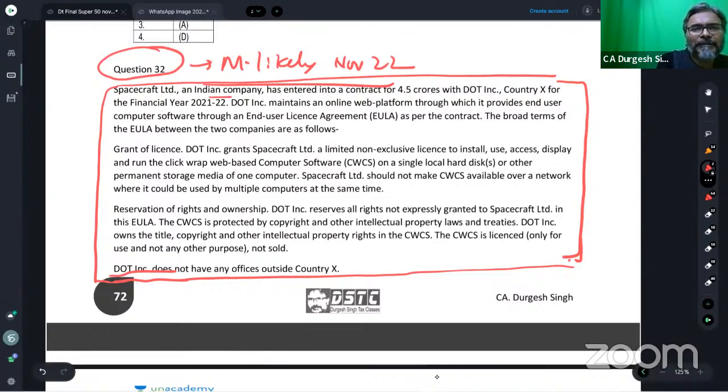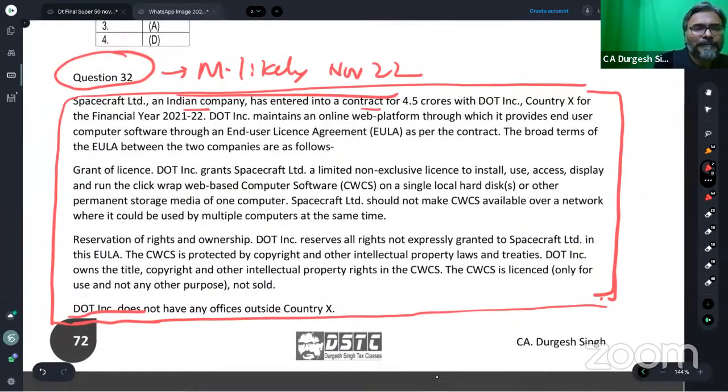Spacecraft Limited, an Indian company, has entered into a contract for 4.5 crores with DOT INC dot country X for the financial year 21-22.